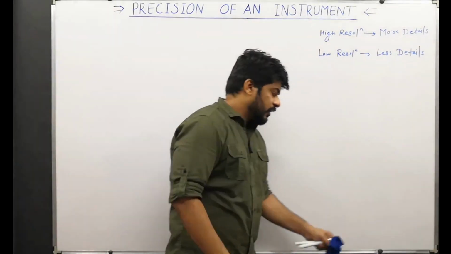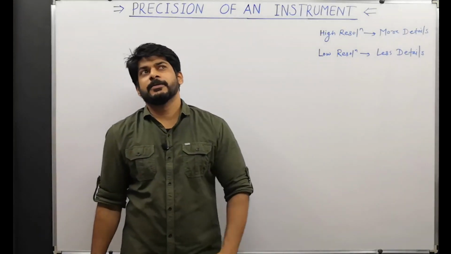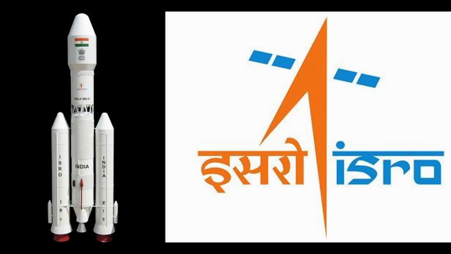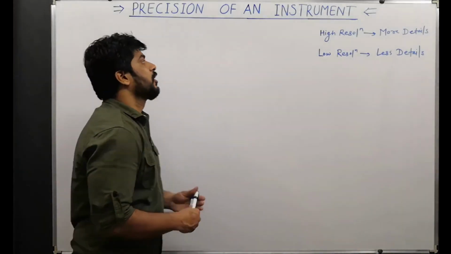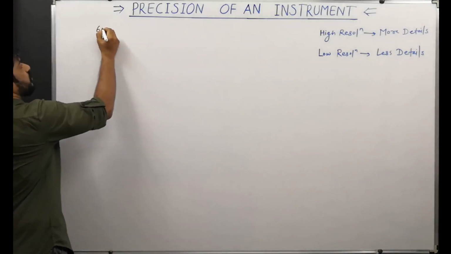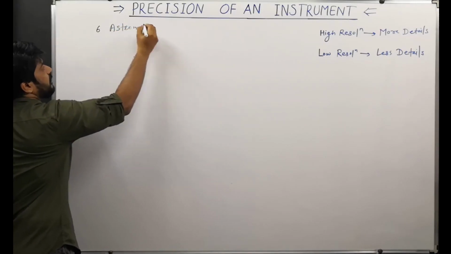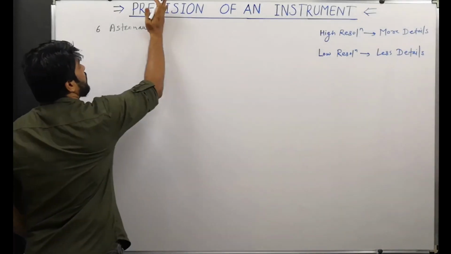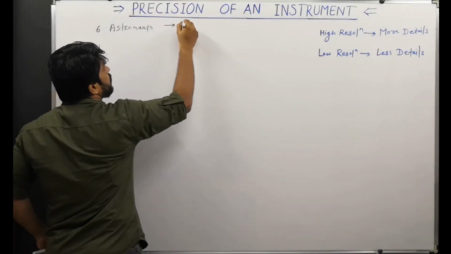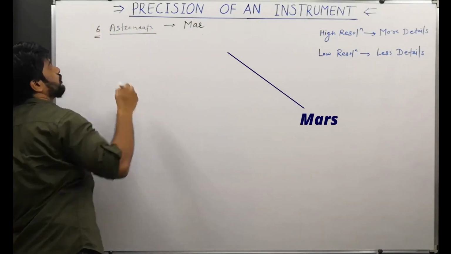Now I have got another example. Let's say, for example, that ISRO has sent 6 astronauts on a space mission to Mars. Okay, 6 astronauts we have got.